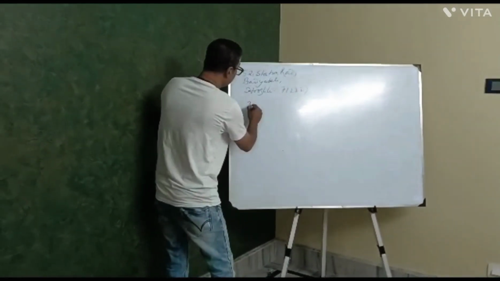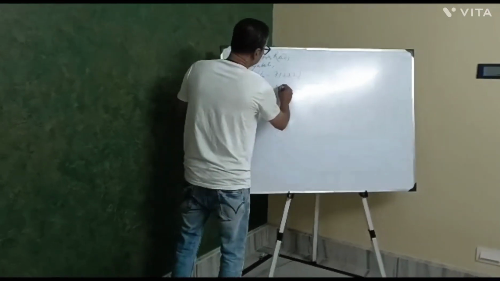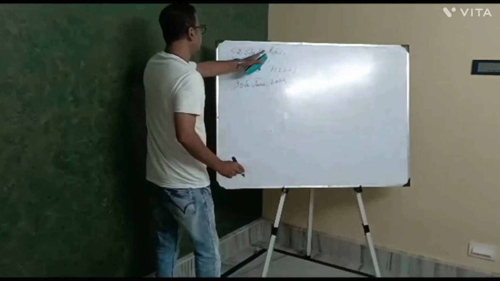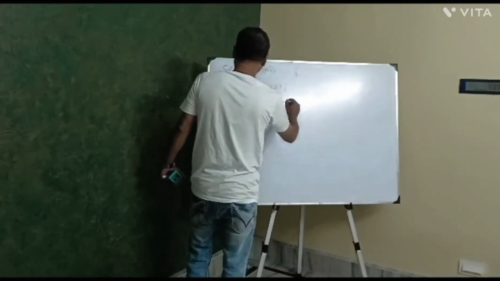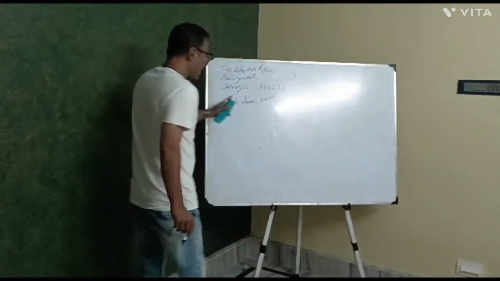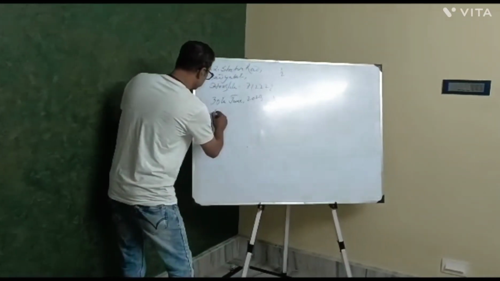Leave one line and the date, 30th June 2023. That's it. Here the same thing: you get half marks for the address and half marks for the date. And the letter starts. That's very important. The letter starts from here.